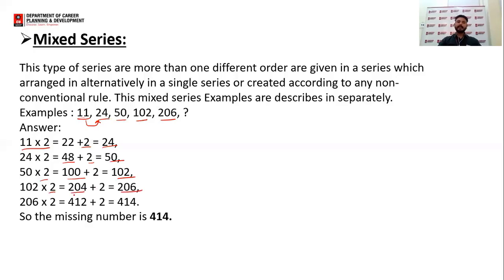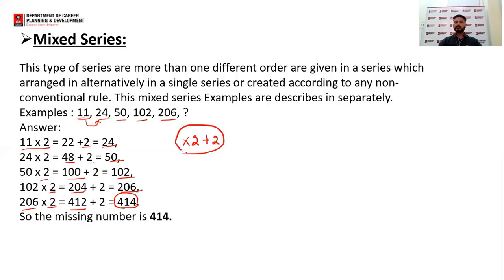Now to get the required answer, multiply 206 by 2, you will get 412, and add 2 to that, we will get 414. So 414 is the required result of this series. The pattern followed here was into 2 plus 2, into 2 plus 2, and so on.